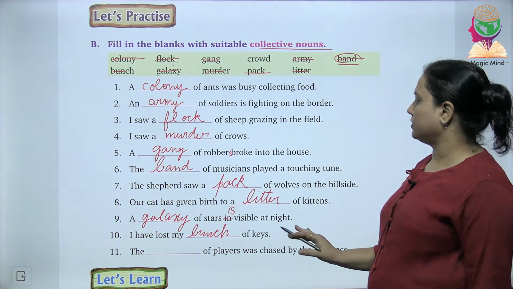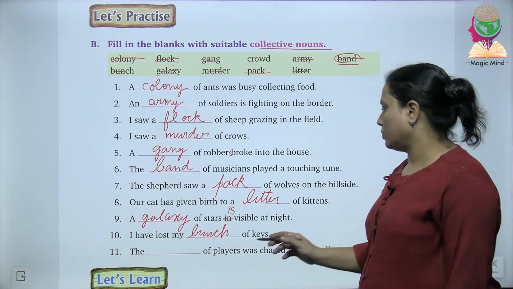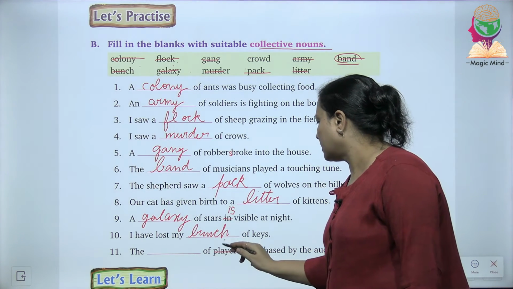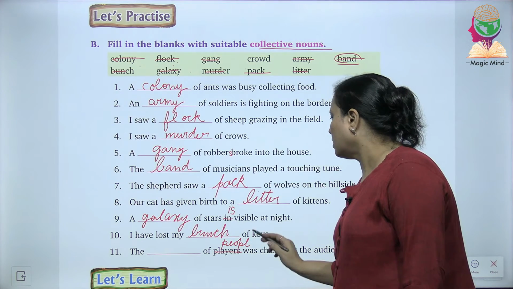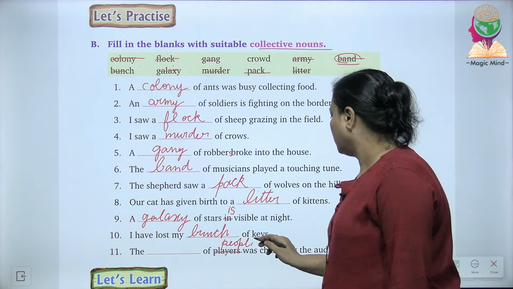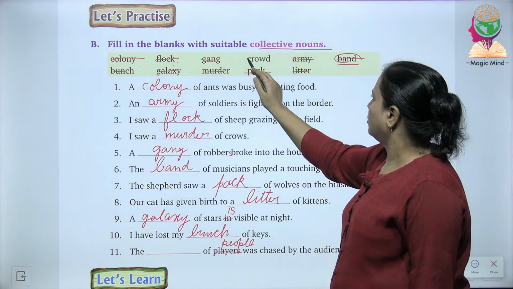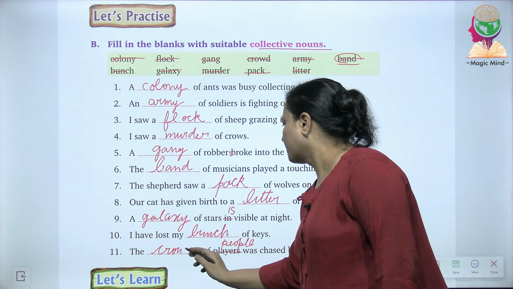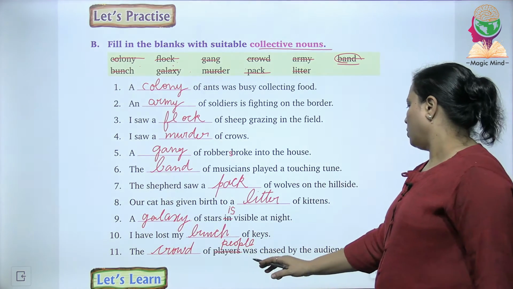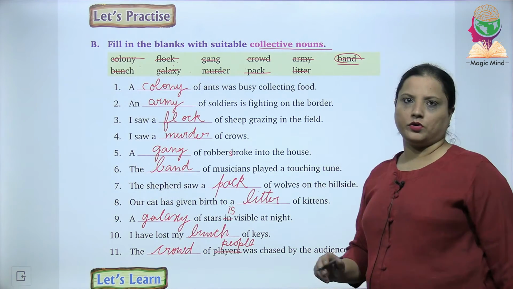Now in this sentence, children, another word is wrong over here. It was not players. Here we had to write a dash of people. A crowd is for people, isn't it? Okay, the word crowd will come here. The crowd of people was chased by the audience.